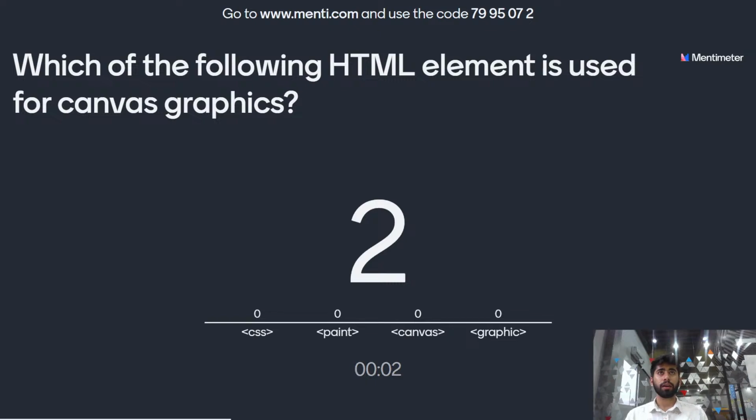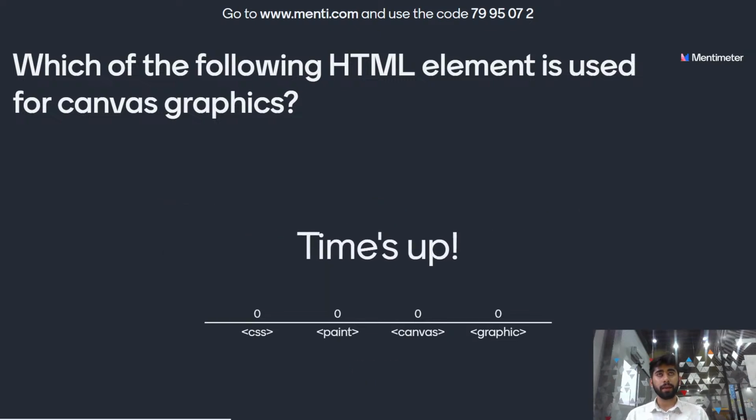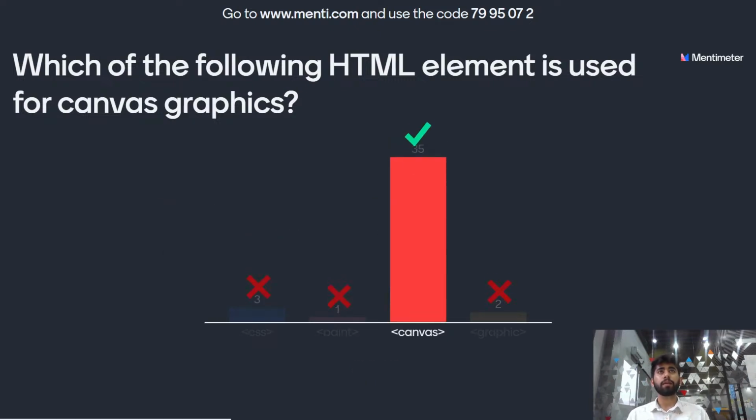And the time is up. Most of you have given the right answer. It is canvas. Let's move on to the next question.